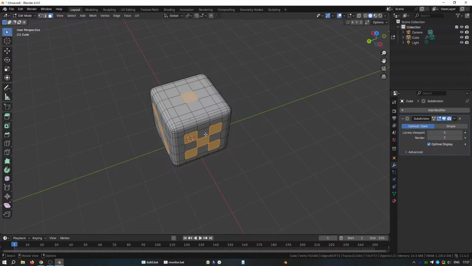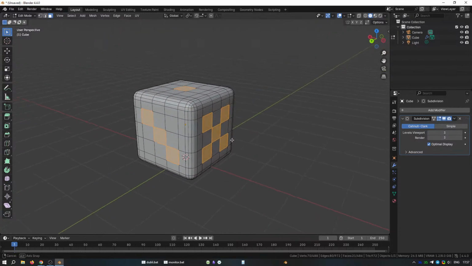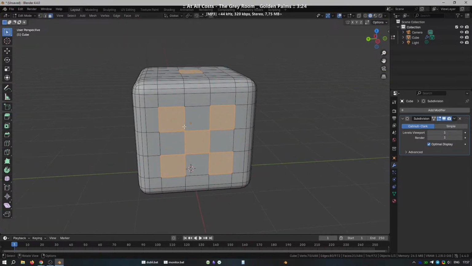Come back over to the navigation widget and press the top handle once more to come back to the front orthographic view. I'll orbit around by pressing the middle mouse button and moving the mouse. Check to see if we still have all the faces selected.